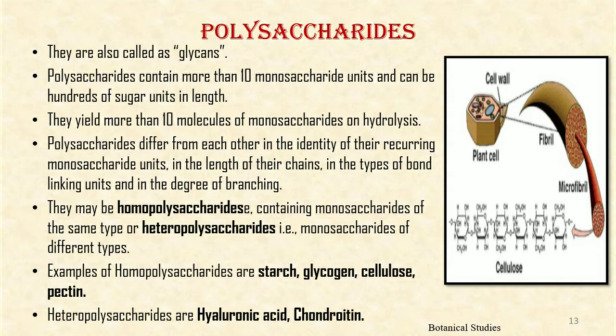They are primarily concerned with two important functions, that is structural function and the storage of energy. They are further classified depending upon the types of molecules produced as a result of hydrolysis. They may be homopolysaccharides, containing monosaccharides of the same type, or heteropolysaccharides, that is monosaccharides of different types. The examples of homopolysaccharides are starch, glycogen, cellulose, and pectin. The heteropolysaccharides are hyaluronic acid and chondroitin.